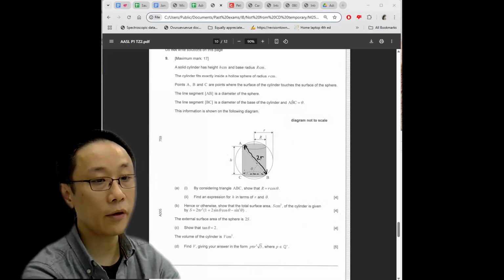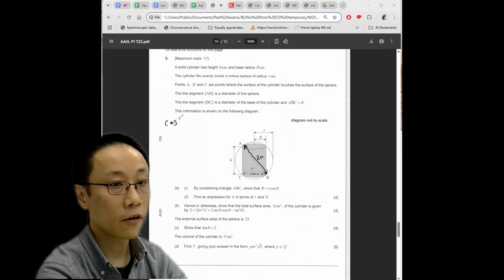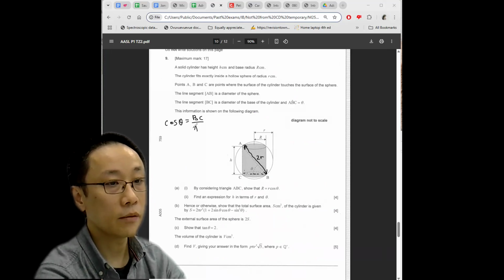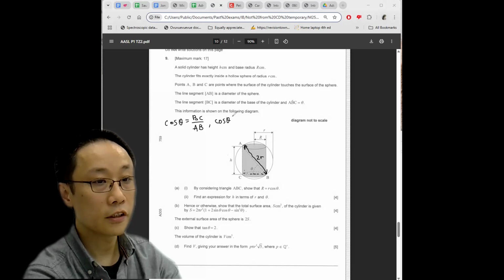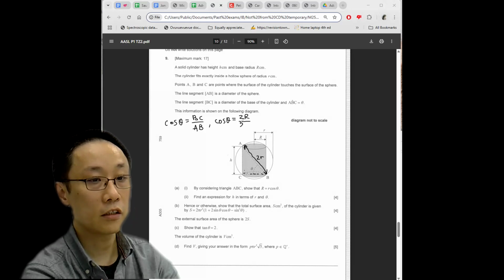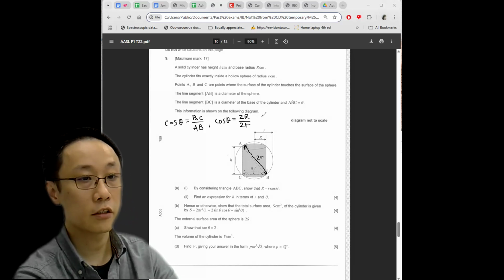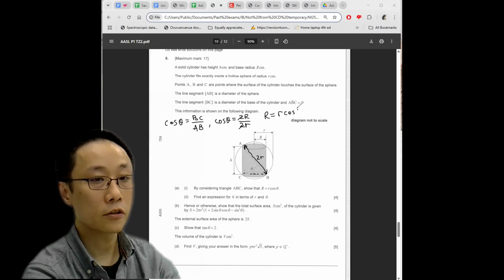This is just a very simple SOHCAHTOA problem. So cos theta equals BC over AB. Even Year 9 students can do this. So cos theta equals big R, which is the cylinder radius, divided by small r, the spherical radius. Rearrange and simplify: big R equals small r cos theta. So easy.